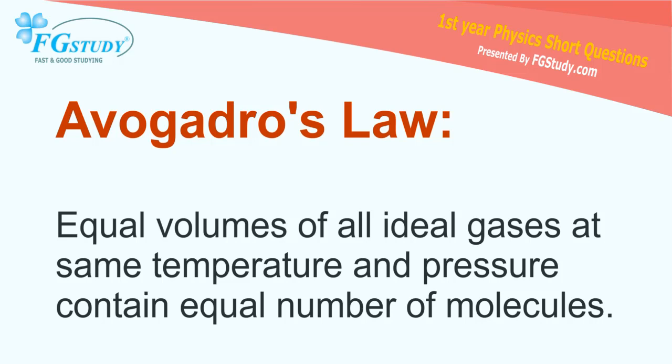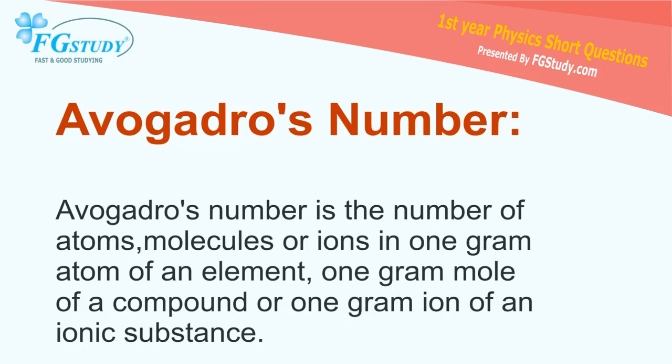Avogadro's law: equal volumes of all ideal gases at the same temperature and pressure contain an equal number of molecules. Avogadro's number: it is the number of atoms, molecules or ions in 1 gram atom of an element, 1 gram mole of a compound or 1 gram ion of an ionic substance.